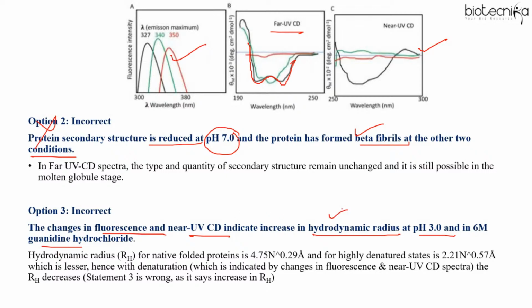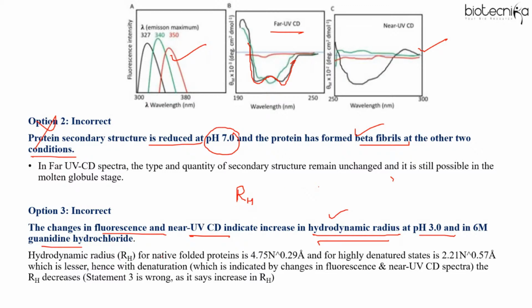Hydro means solvent, and dynamic here refers to the shape dynamic effect. So RH represents the hydrodynamic radius, which includes the solvent, that is hydro, and the shape dynamic effect. So when the protein is in the presence of a certain solvent, the hydrodynamic radius includes the solvent and the shape dynamic effect.